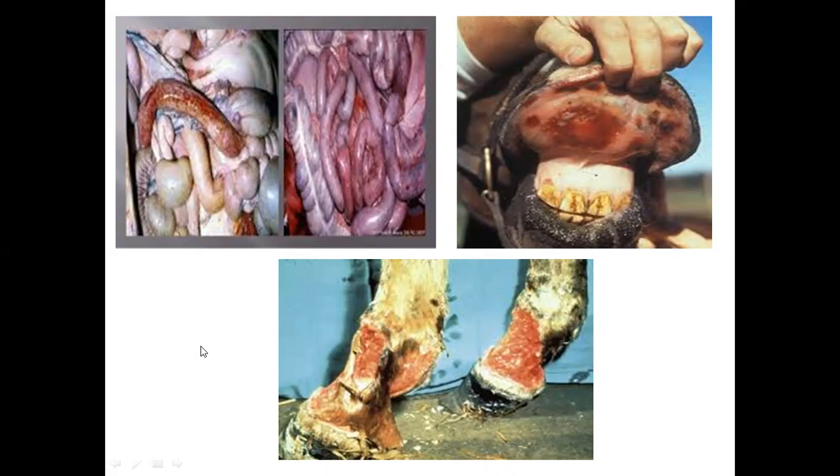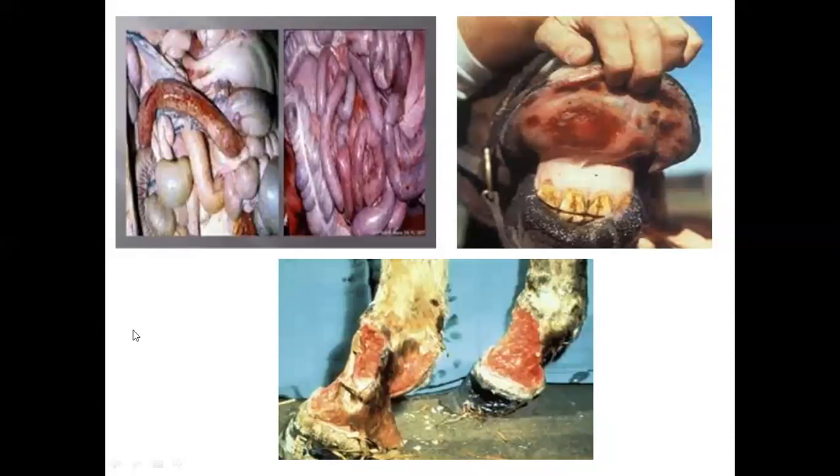This slide shows the condition of purpura hemorrhagica. You know that widespread hemorrhages occur in purpura hemorrhagica. So you can see in the intestine, widespread hemorrhages in the whole intestine, in the whole mesentery. You can see hemorrhages in the palate. You can see hemorrhages in the legs. And also I was telling that this purpura hemorrhagica may be mild enough or may be severe enough to cause death. So here you can see the sloughing of the skin, exudation of the serum, severe sloughing of the skin.